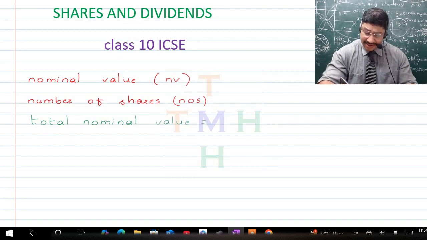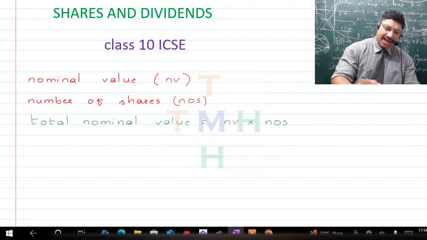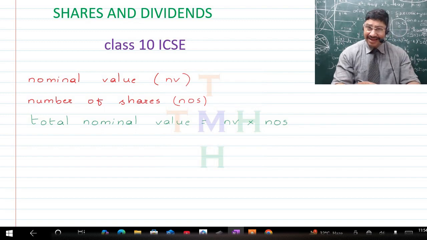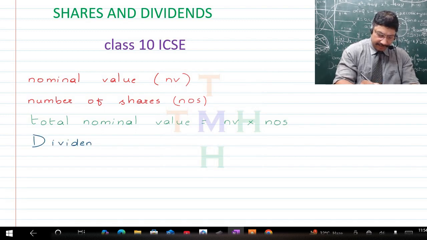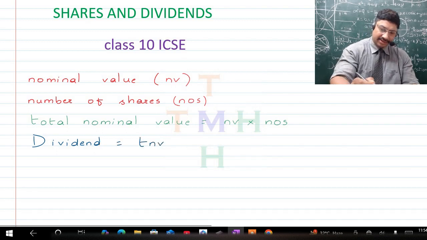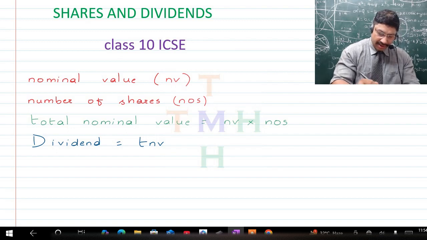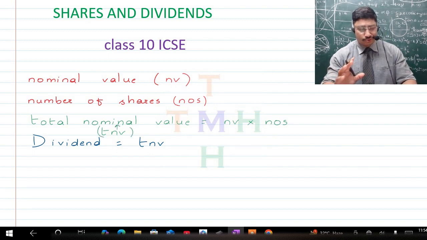It is going to be the nominal value multiplied by the number of shares, and if you do so, you will get the total nominal value. Now, how do we find the dividend? The dividend, which is also known as the income or the profit, is given by this formula. Dividend is equal to the total nominal value that we just found out. This is another abbreviation that I've used here for the total nominal value, that is TNV. Again, this is my generated abbreviation, so you do not use it.